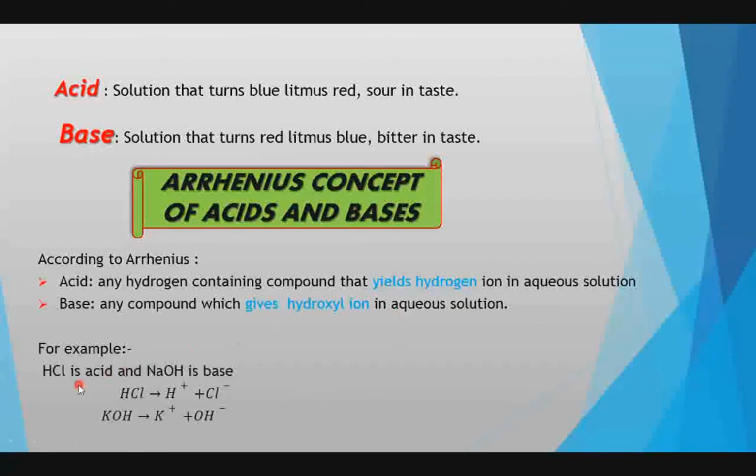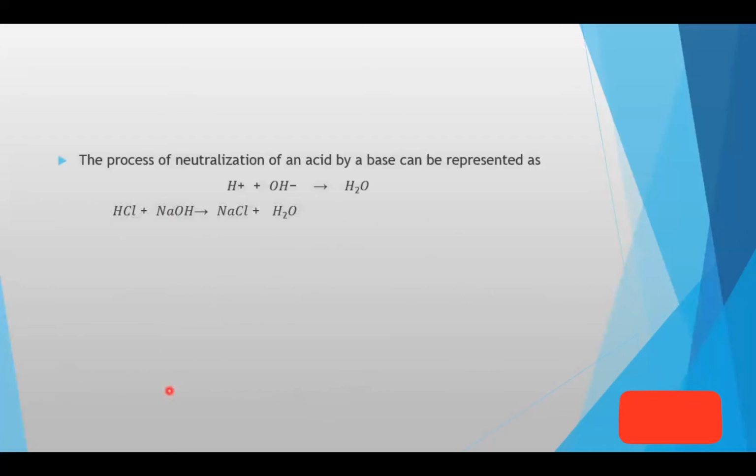Here HCl can give hydrogen ion in aqueous solution, so it is an acid, whereas NaOH and KOH both can give hydroxyl ion in aqueous solution, so both are bases. According to the Arrhenius concept, neutralization is the process in which an acid and a base combine to form water and salt. Here HCl, an acid, combines with NaOH, a base, and forms water and sodium chloride salt. This is a very simple concept.